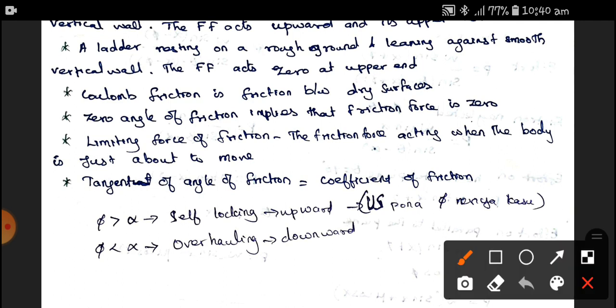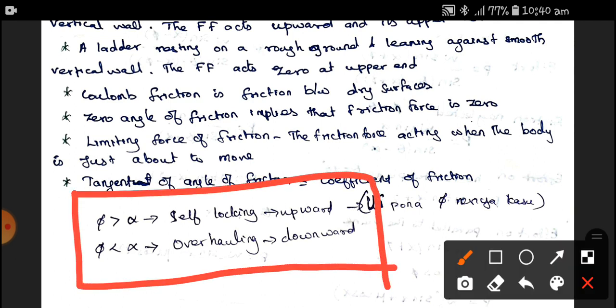Here these two concepts are very important in friction as well as the screw jack. When phi is greater than alpha, where alpha is the helix angle and phi is the friction angle, that is, if friction is more than helix, it is said to be self-locking, and it is in the upward direction. Where phi is less than alpha, that is, the friction angle is less than the helix angle, it is called overhauling and it is in the downward direction.